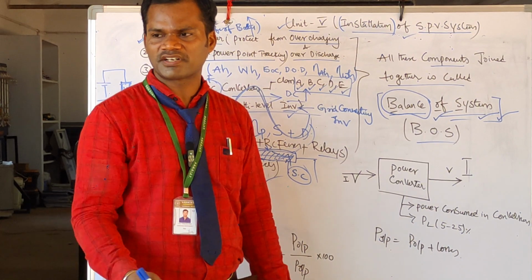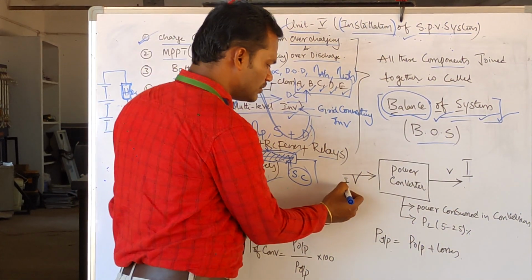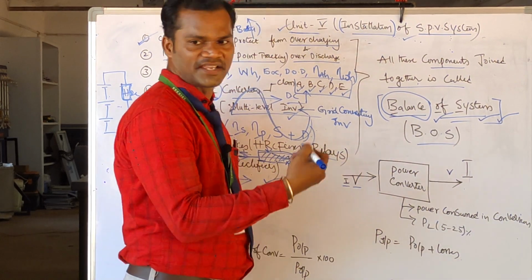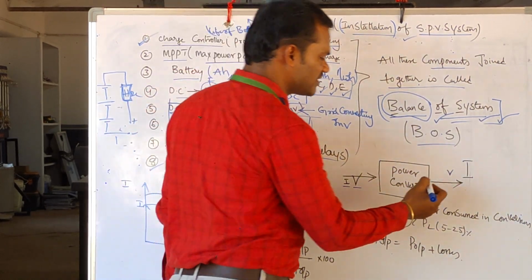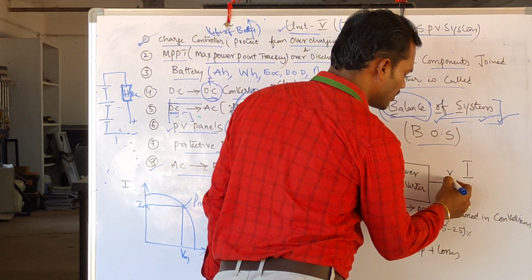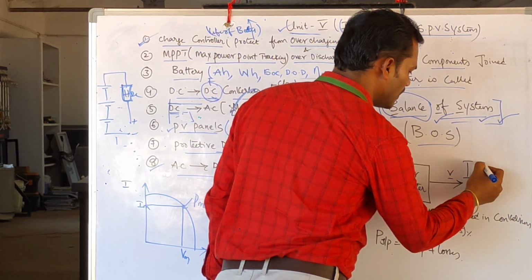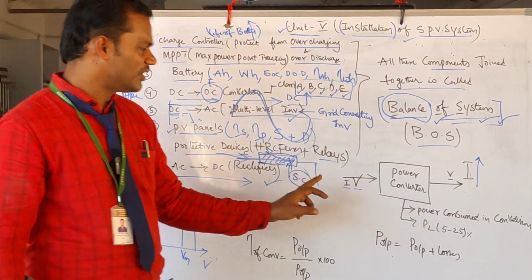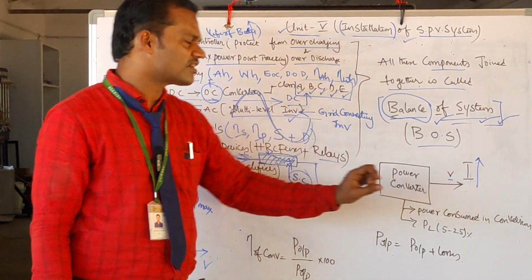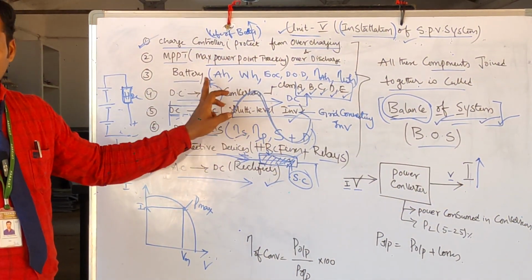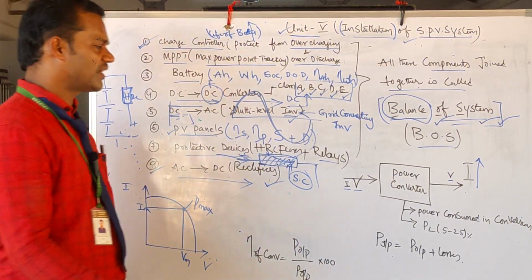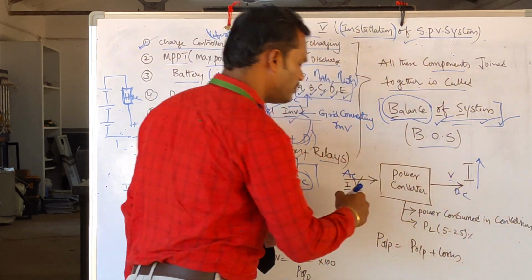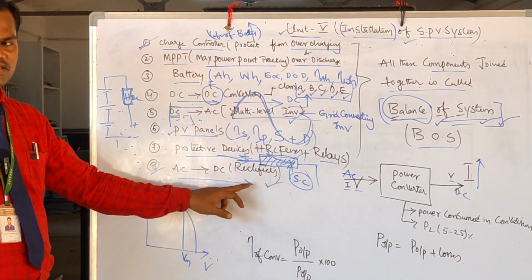What is the purpose of a converter? The input is low voltage and the output is higher voltage, or it may convert the output to low voltage and high current. It depends upon the type of action. For example, if you are given a DC input and get a DC output, they are called DC to DC choppers. If the AC input is given and the output is DC, these are called rectifiers.